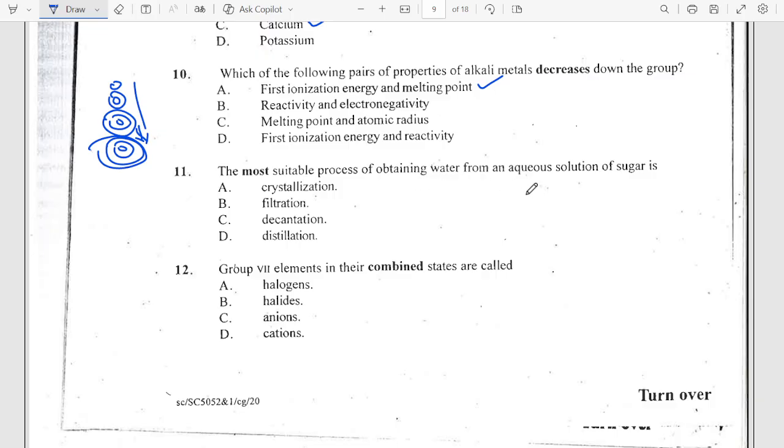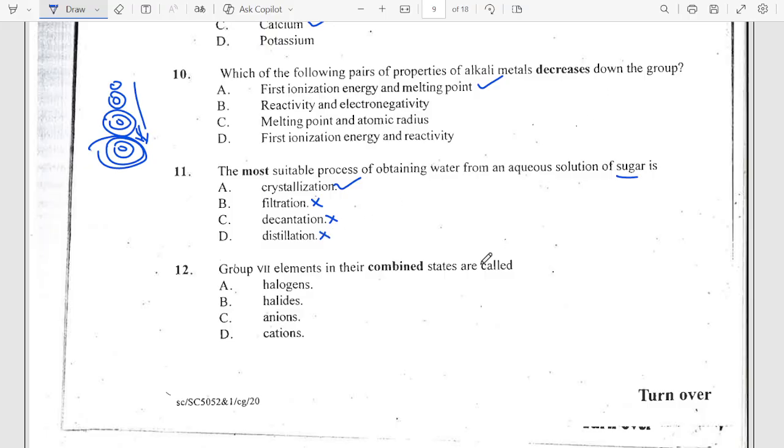Now the next one says the most suitable process of obtaining water from an aqueous solution of sugar is by, well, if you want to obtain water, the best way to do this is by crystallization. Yeah, you crystallize the sugar out. Filtration, you can't filter sugar. Sugar is soluble in water, so it cannot be filtered. The same thing with decantation, that cannot be possible. Distillation is for two liquids.